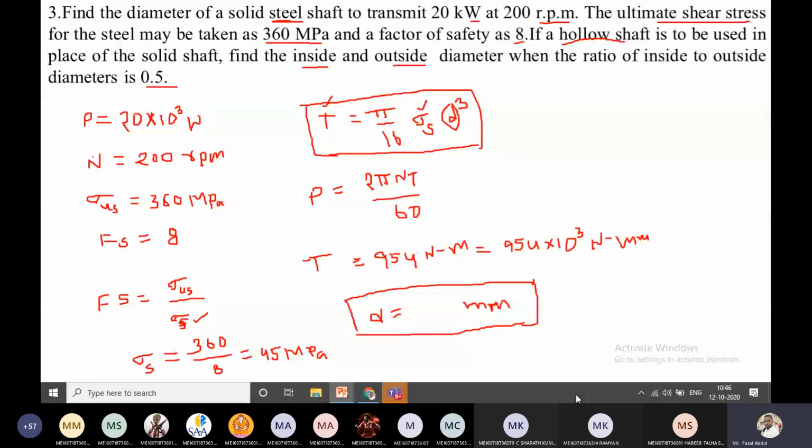Tell me the D value. D value 47 mm. Very good. D value rule number 6, 47. Okay. 47.6. It means nearly equal to 50 mm. Okay. It is nearly equal to 50 mm.